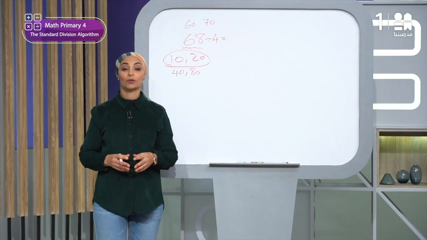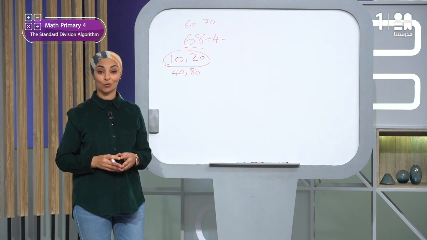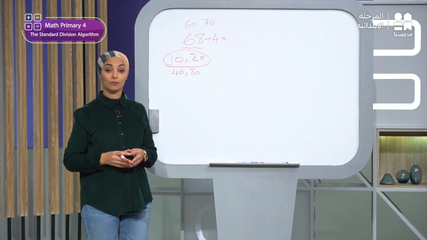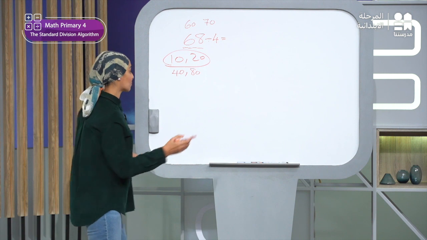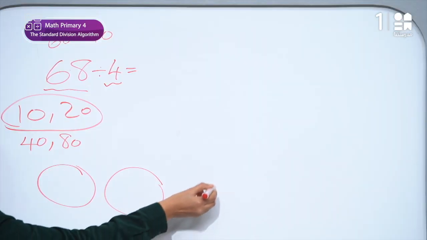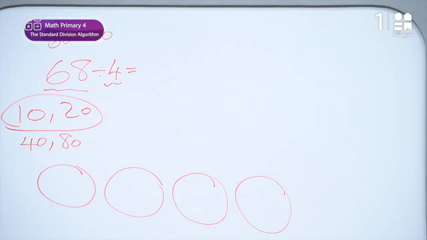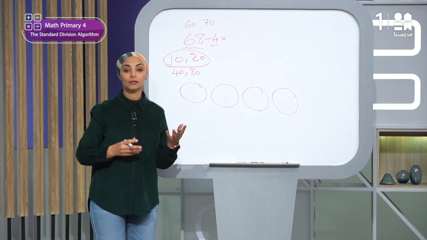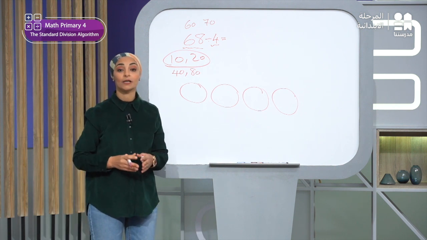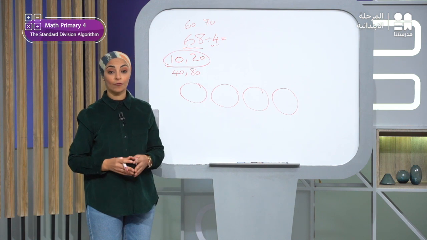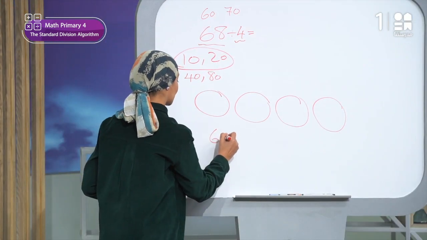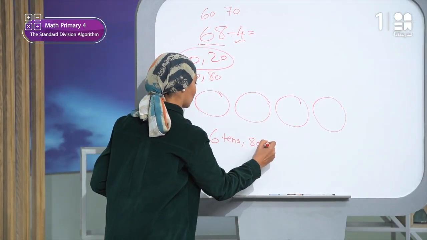Now we will try to calculate the actual outcome using a quick draw. Now we are dividing by 4. So what is my divisor? 4. We will draw 4 circles. Let's draw 4 circles together. As the divisor is 4, I will draw 4 circles like this. Okay? Then, what should I do? The dividend is 68. What does that mean? It means I have 6 bars of 10, right? 6 bars of 10 and 8 ones. So I want 6 tens and 8 ones.